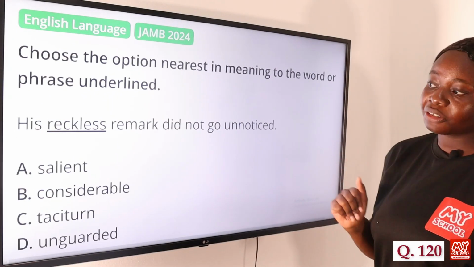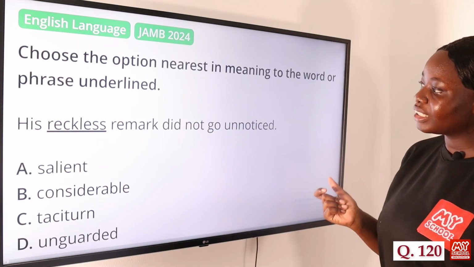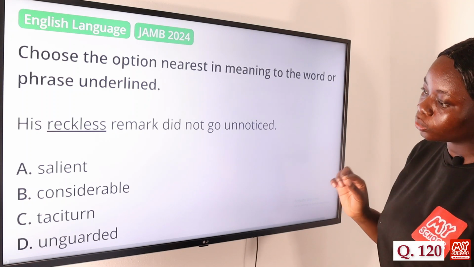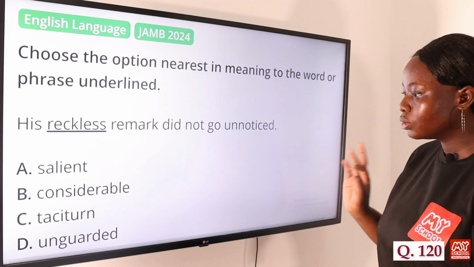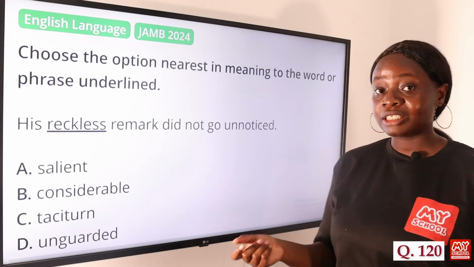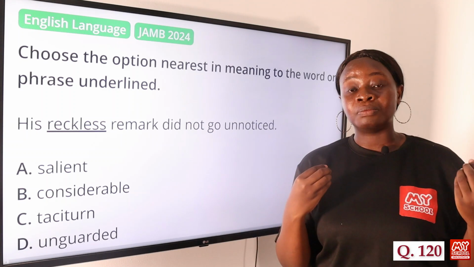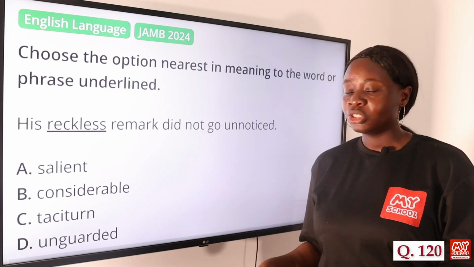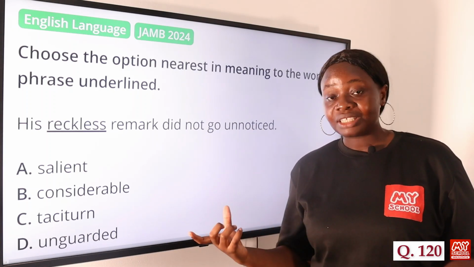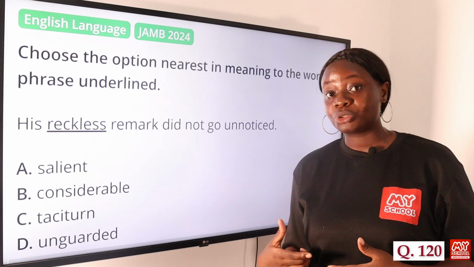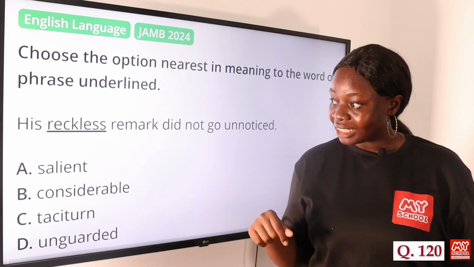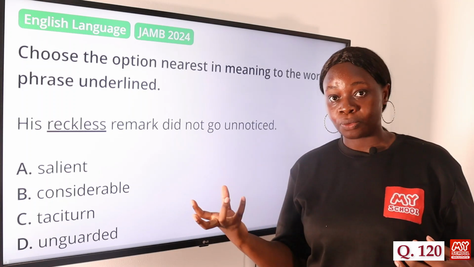Again, we have to choose the option nearest in meaning to the underlined word. His reckless remark did not go unnoticed. Option A, salient. B, considerable. C, taciturn. And D, unguarded. The answer to this question is option D, unguarded. To make a reckless remark means to make a remark that is without careful thought or consideration, a remark that is careless. So the nearest meaning to that is unguarded. Something that is unguarded is without restraint or caution. So it is nearest in meaning to the word reckless. So the word salient means something that is easily observable, right?